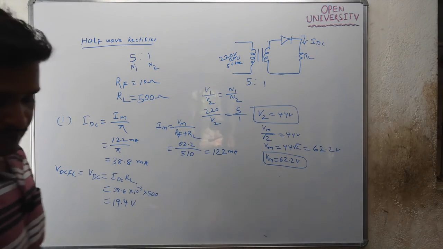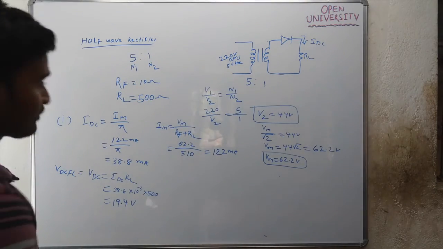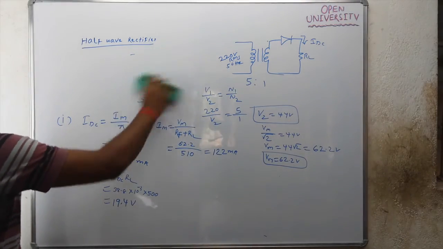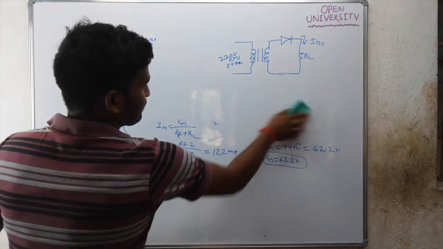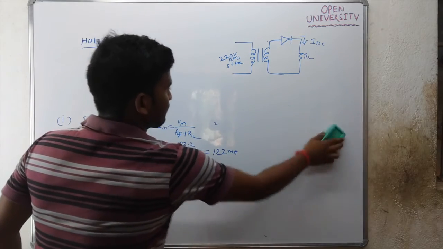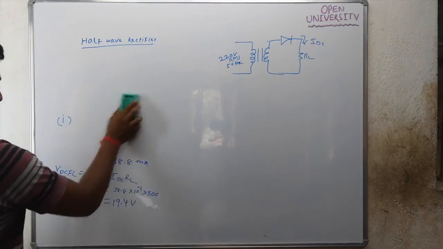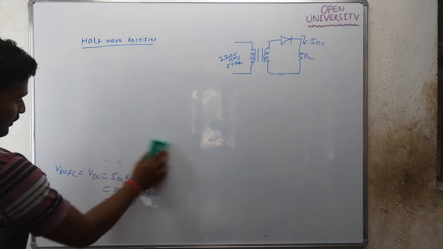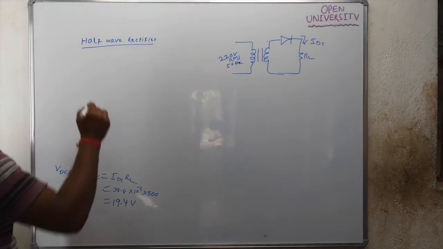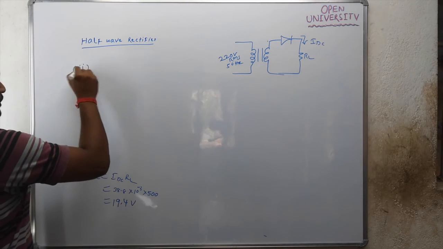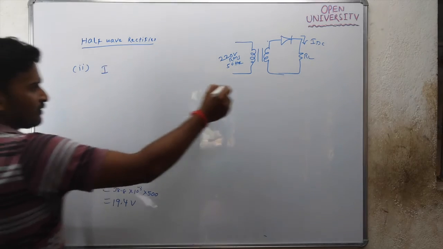Next, the next question is to calculate the RMS load current. What is RMS load current?